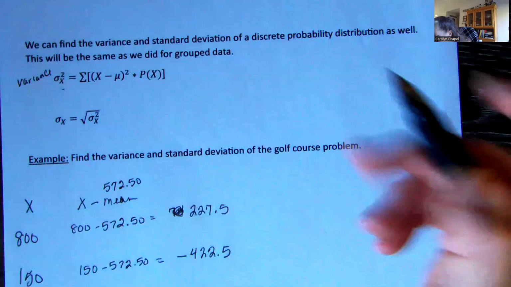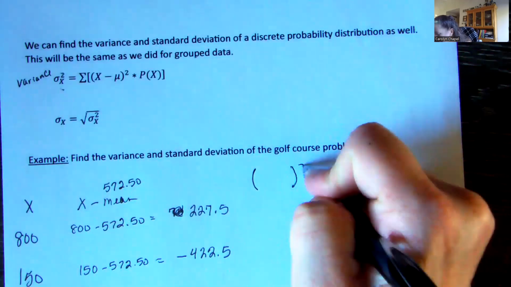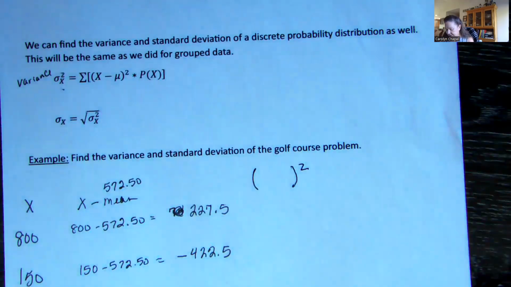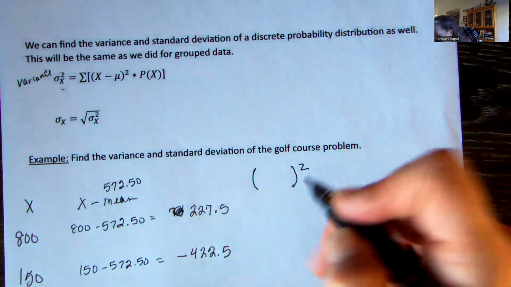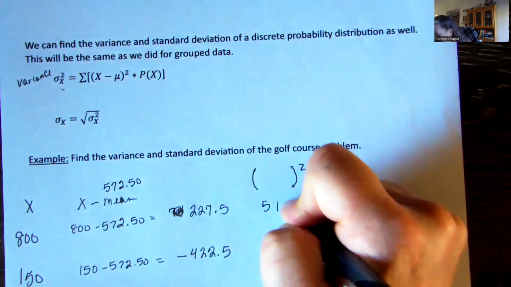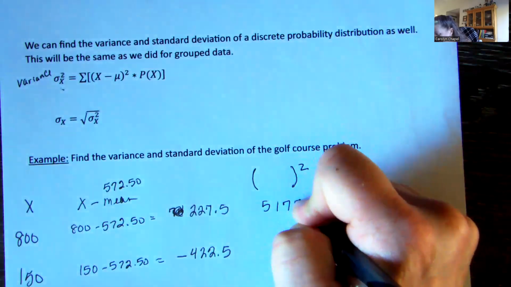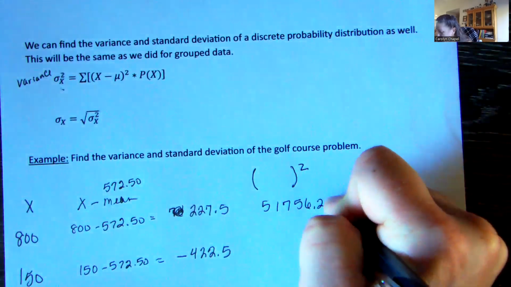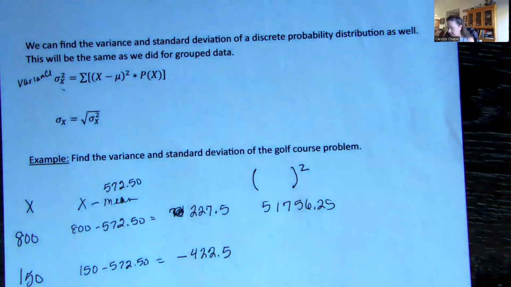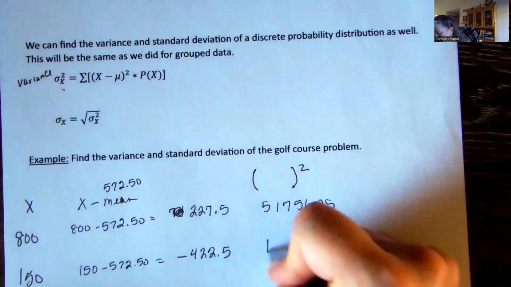Now what we need to do is square those. 227.5 squared is this really, really large number, 51756.25. And we are also going to square that other number, remembering a negative times a negative is a positive.